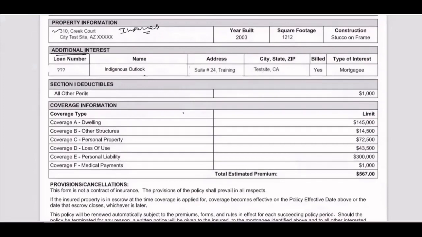Additional interest, what does this mean? Name, address, city, type of interest. Lender information. Yes, this is the mortgagee clause. But the mortgagee information is there, the clause is not there. Clause means as is. What about that?